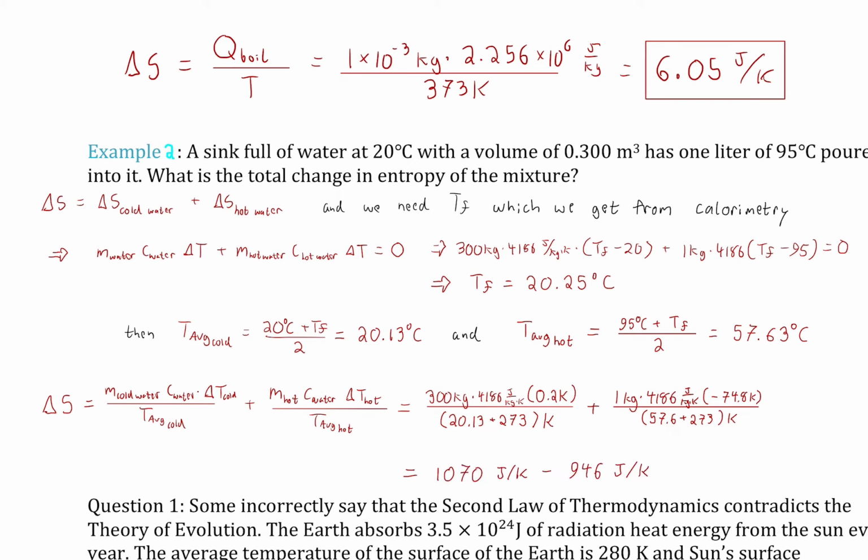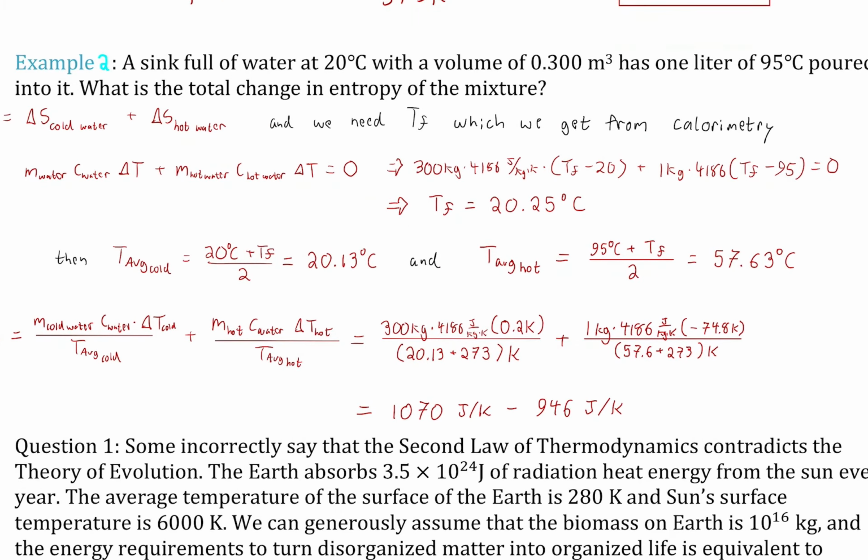Then we see that one part of the system gains entropy, the other part loses it. There is an overall give and take, but notice which one's bigger. The cold water that heated up just marginally, but there was so much of it, gained entropy. It became more disordered. Meanwhile, the hot water, which was in this disordered state near boiling, actually became more orderly and lost entropy.